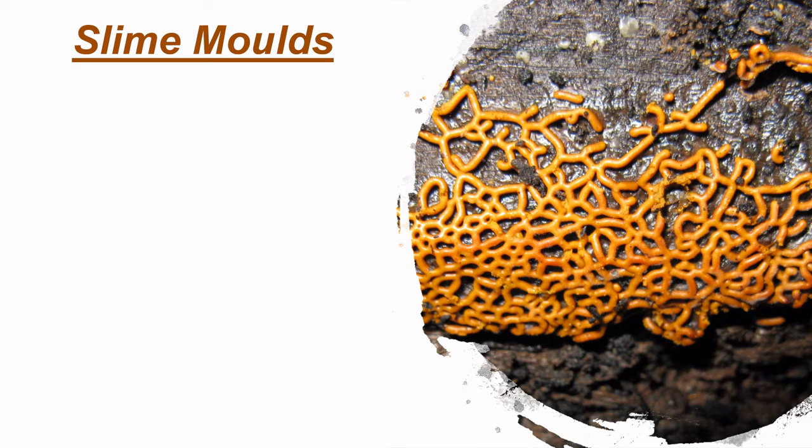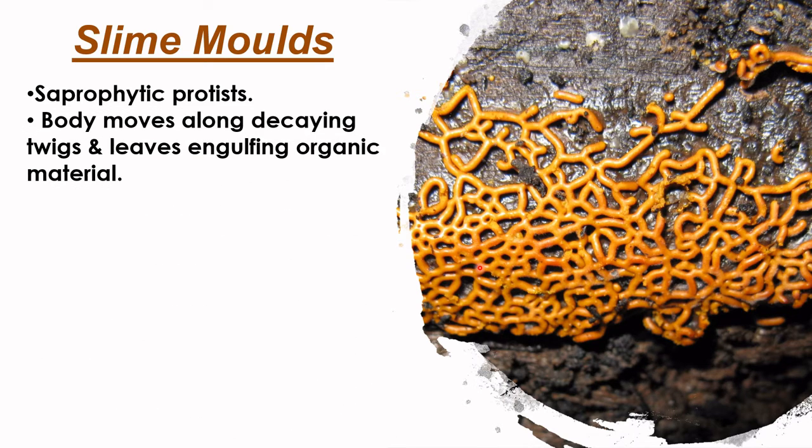So students, the next category is the slime molds. See the structure of slime molds, a group of filaments. These are saprophytic protists. Their body moves along decaying twigs and leaves, engulfing the dead organic material.